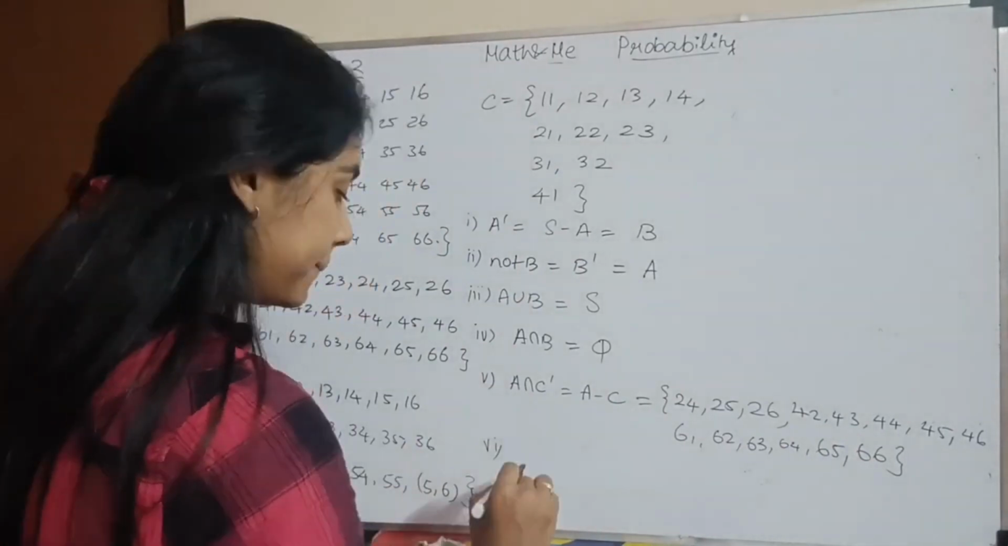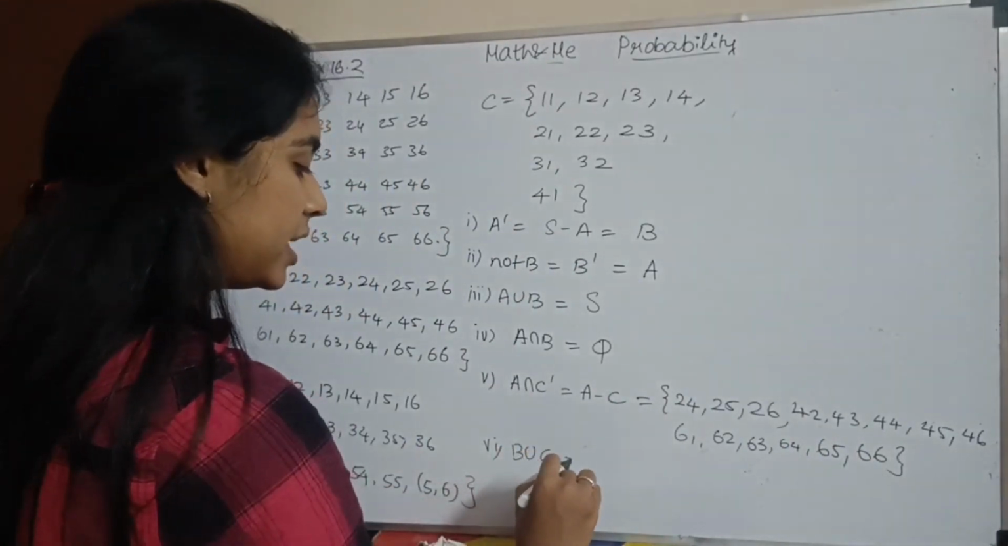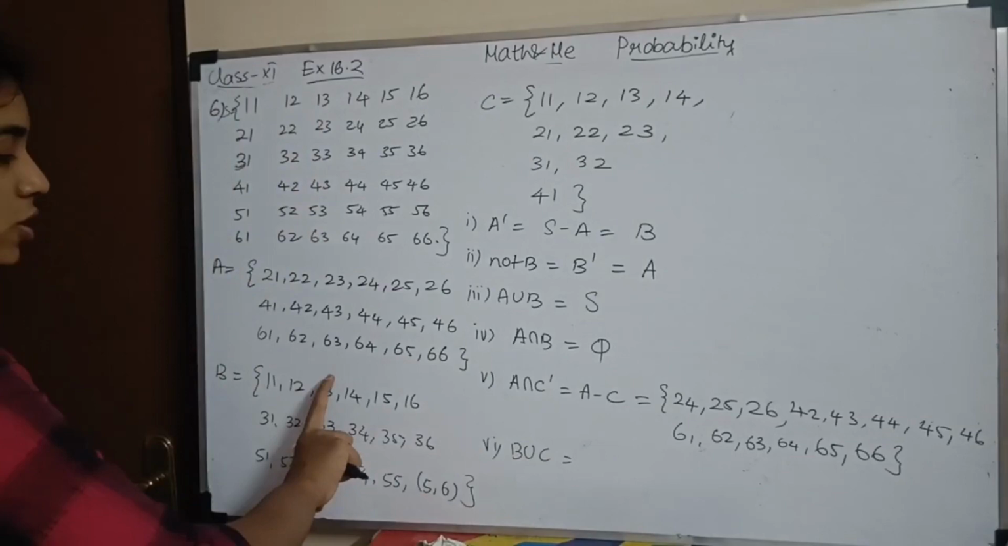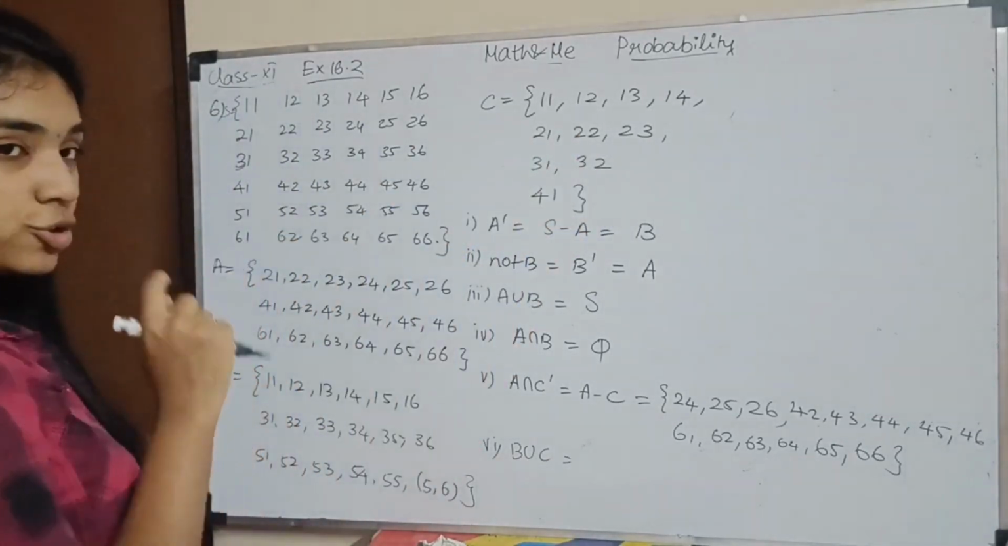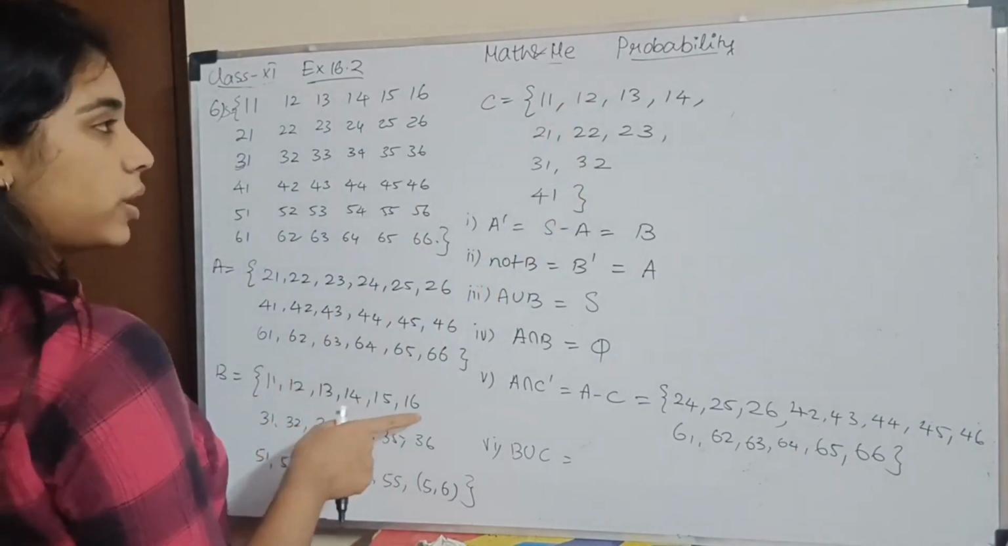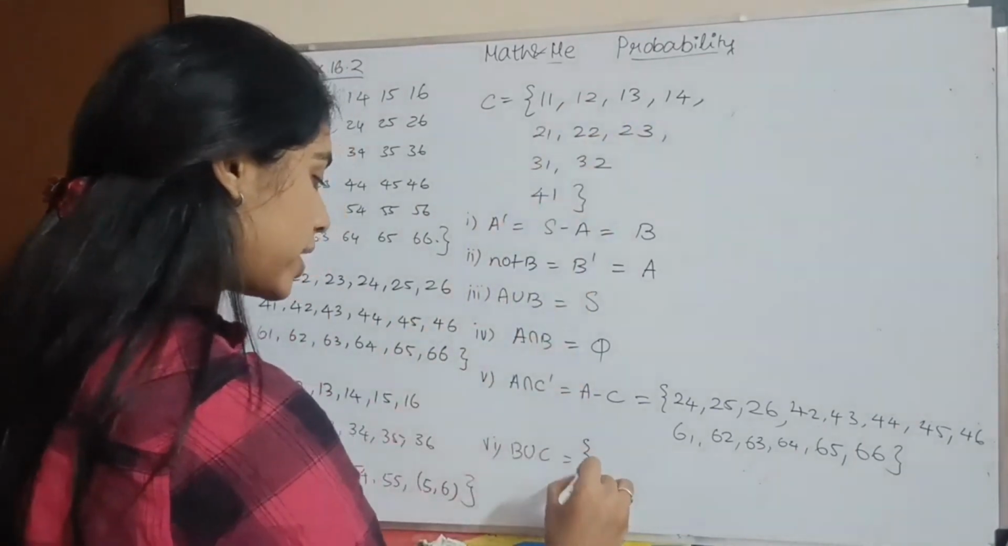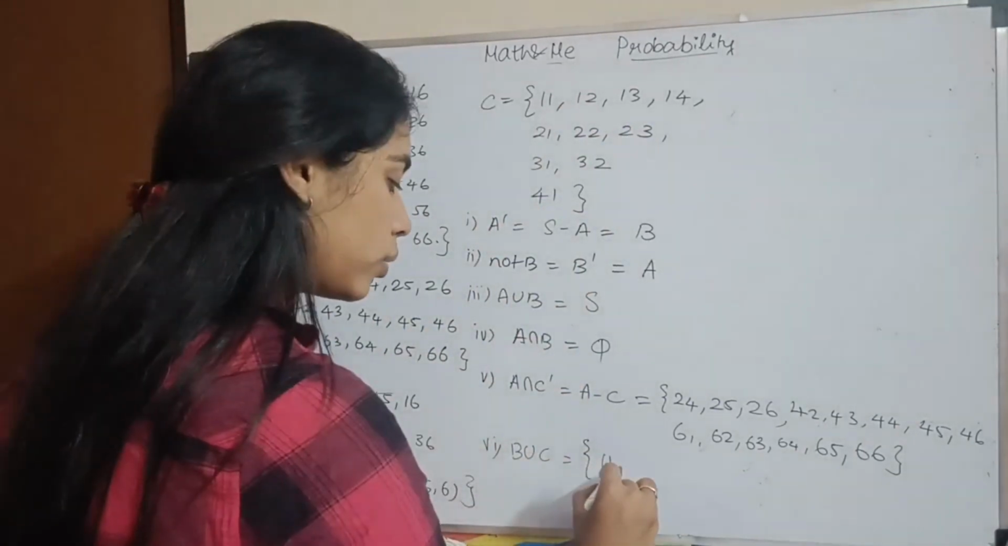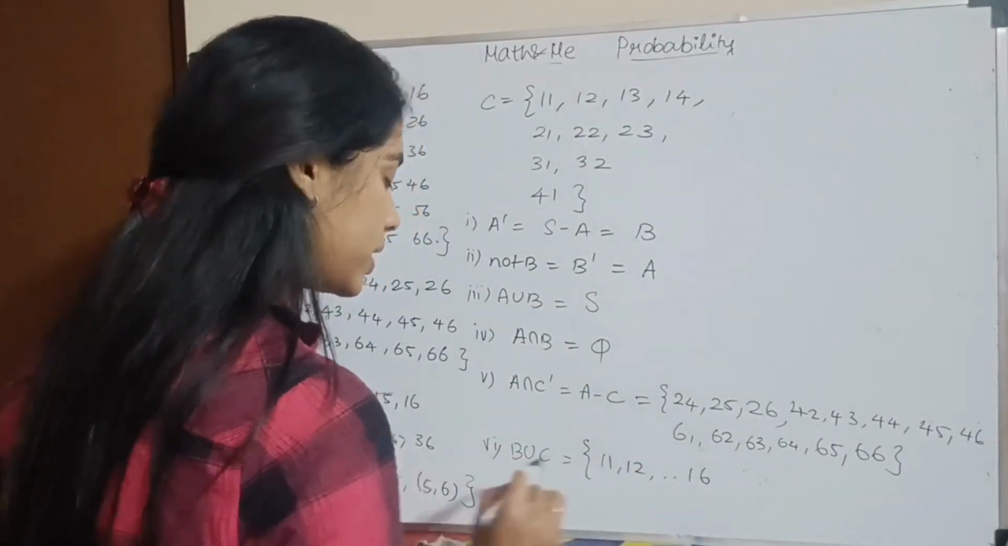Subsection 6, B or C. What is B union C? All this union this, and you should not have any repetition. So you have to write 1-1, 1-2, 1-3, 1-4, 1-5, 1-6. Do not repeat it again. So I have the first line 1-1, 1-2 until 1-6.